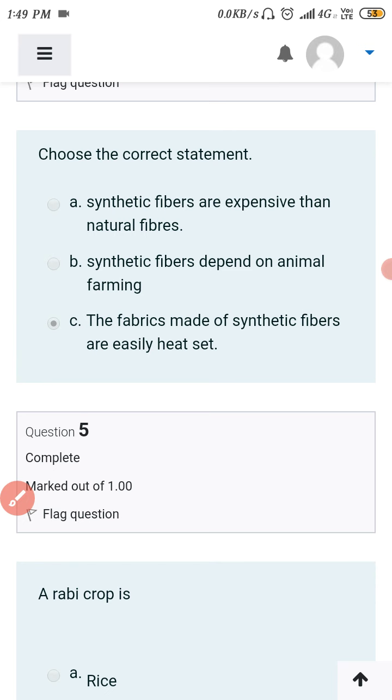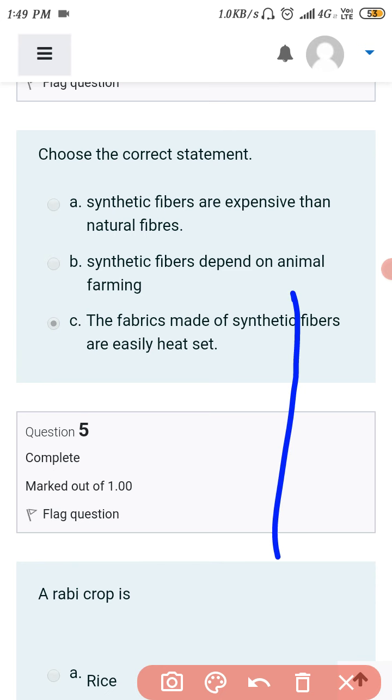Next, choose the correct statement. Synthetic fibers are expensive than natural fibers. Synthetic fibers are dependent on animal farming. The fabrics made by synthetic fibers are easily heat set. So C option is correct for this.